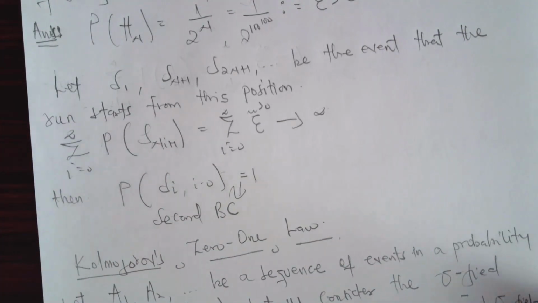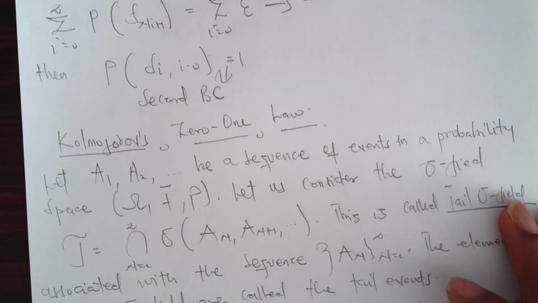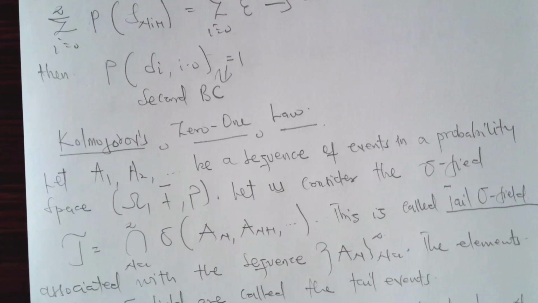Okay, right. Now let's talk about something important as well. We call it Kolmogorov's 0-1 law. Kolmogorov's 0-1 law. Before we talk about Kolmogorov's 0-1 law, there's something we have to note. So we talk about that one here, then talk about the Kolmogorov 0-1 law later.